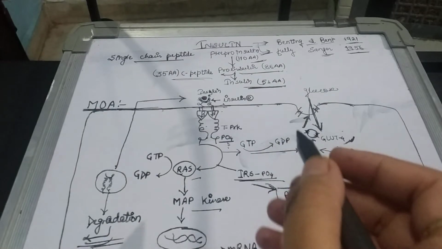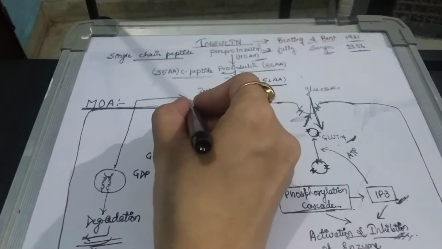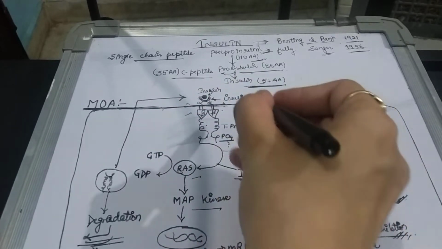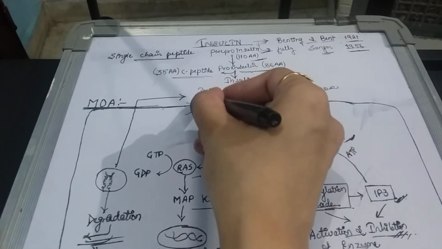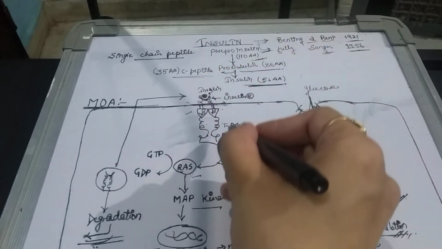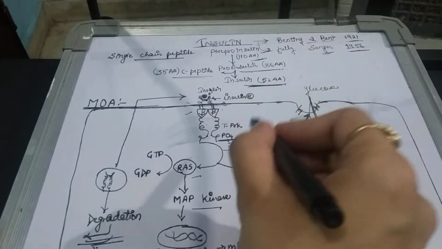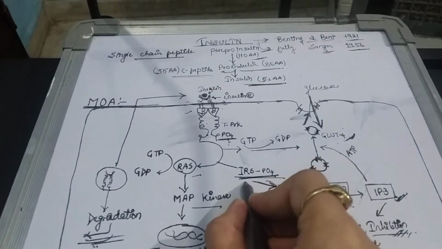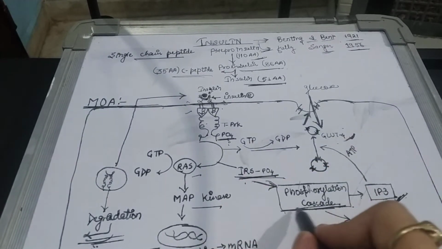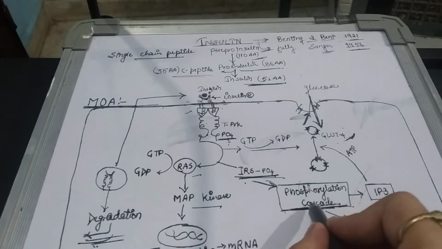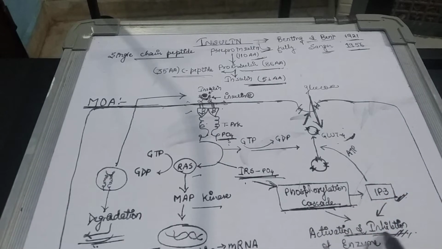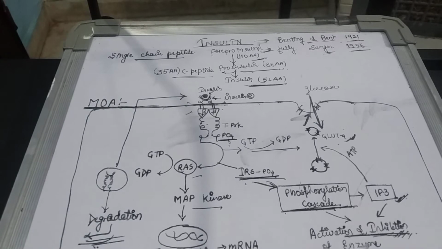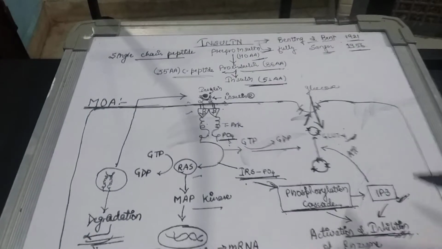But the insulin receptor is a heteromer, as it consists of 2 alpha subunits and 2 transmembrane beta subunits. So insulin will come and bind to this insulin receptor, and it phosphorylates the tyrosine kinase, which also phosphorylates the insulin receptor substrate. This activates the phosphorylation cascade, which is responsible for the activation as well as the inhibition of enzymes.